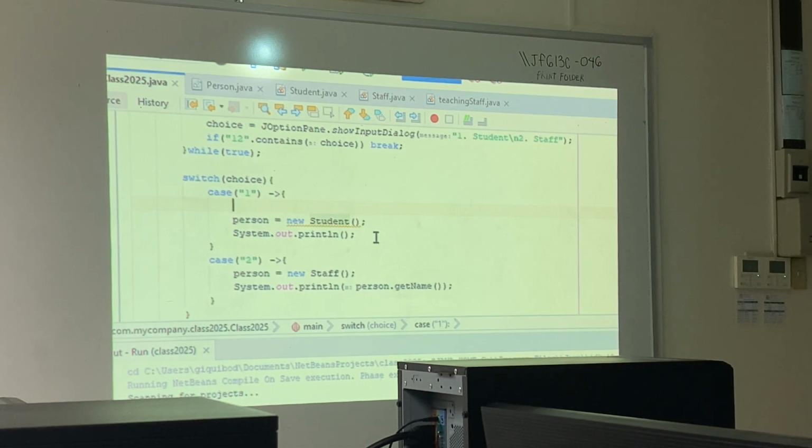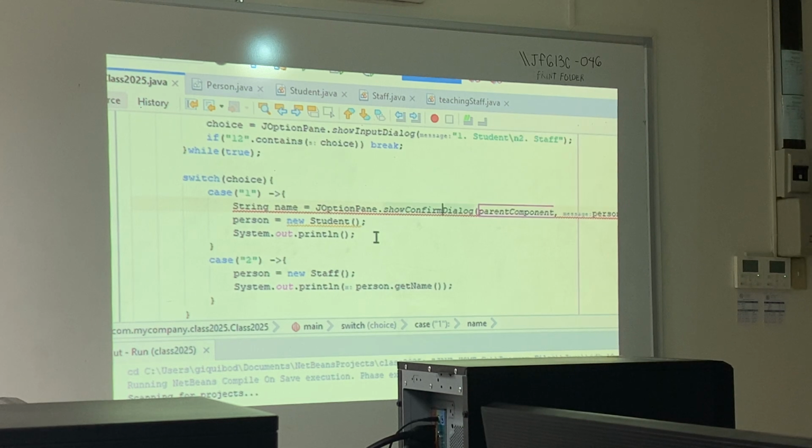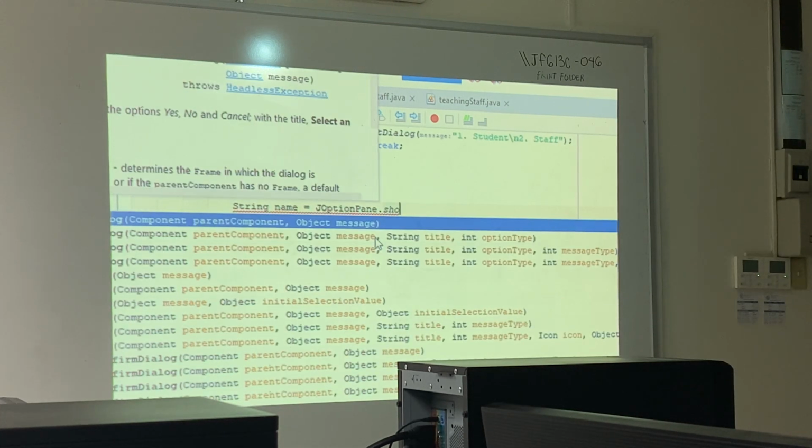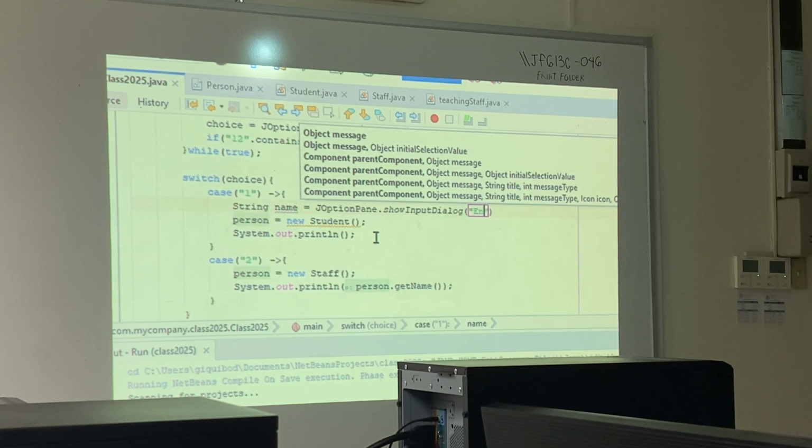Okay? So here, let's have String name equal to JOptionPane.showInputDialog, no, not show console dialog. It should be dot show. Okay. So, enter name here.